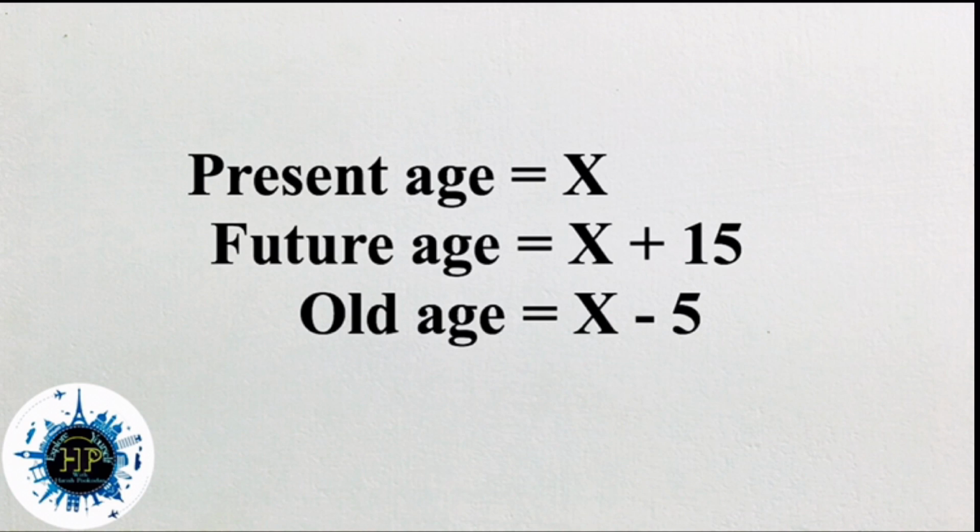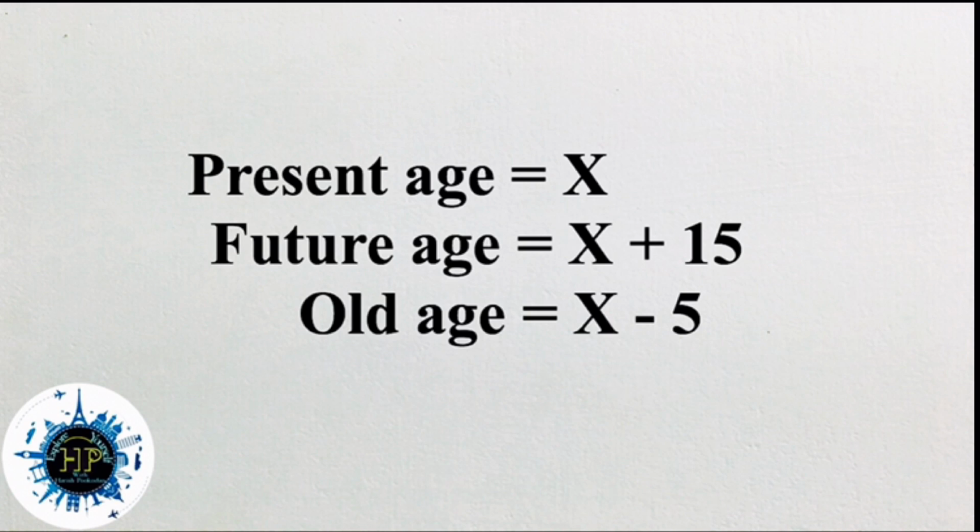Then one more thing they mentioned, after 15 years will be 5 times his age 5 years back. So old age is also there. Old age means before 5 years. Before 5 years old age is x minus 5. So we need to subtract the 5 years from the present age, that is x minus 5 is the old age. So these are the things we got from the question. Then they're asking to find the present age of Krishna.